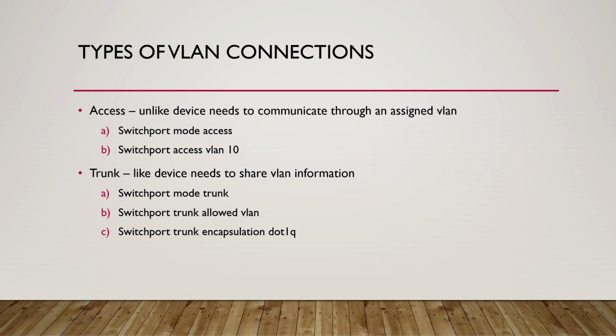But if I want to restrict how many VLANs I send between switches, I can do this here. The second sub-option is the encapsulation option. This simply specifies how data will be encapsulated going across the trunk. In most network devices, you don't have to specify this, but in some older Cisco IOS technologies, you do. So you got it? Great. Now let's snap our fingers and get to networking.